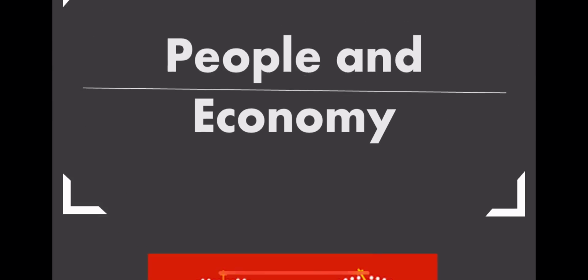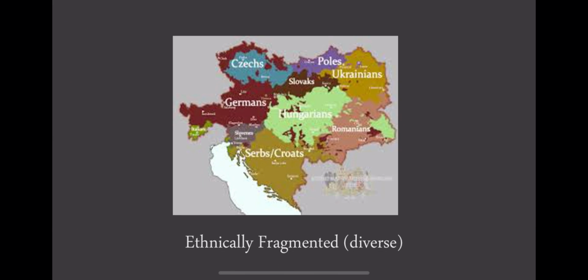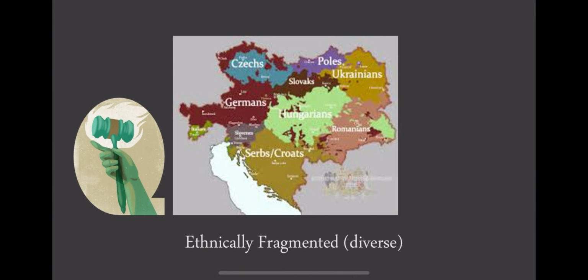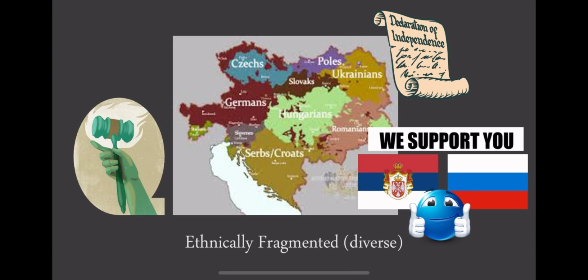After the creation of the dual monarchy, the empire was ethnically fragmented. With no single majority, nationalist movements pushed for self-rule. For example, Czechs wanted autonomy in Bohemia, while Serbs, Croats, and Slavs sought independence, often supported by Serbia and Russia. The government's failure to address these demands caused constant political instability, showing the ineffectiveness of multinational empires in an age of nationalism.